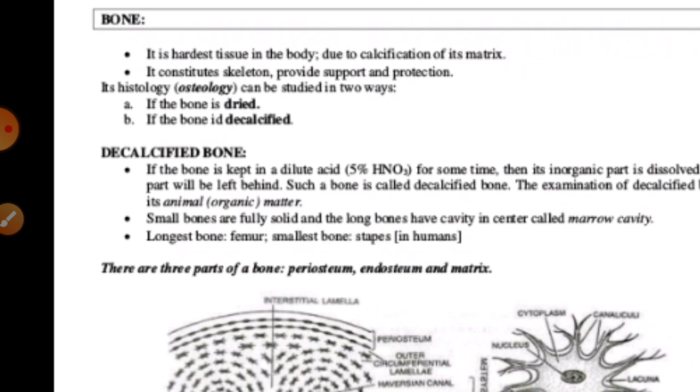The cells of bone are found in the calcified matrix made up of ossein, and the bone cells, known as osteocytes, are locked in spaces called lacunae.